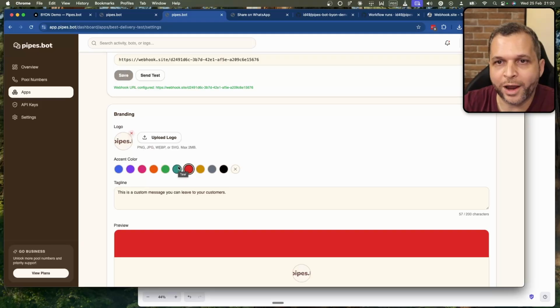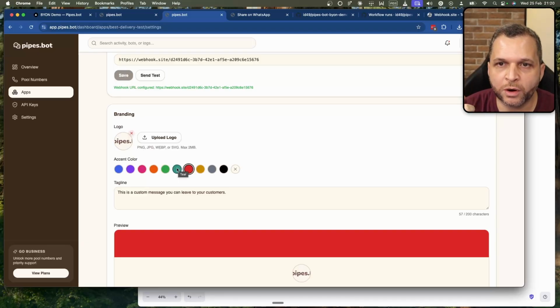So why we have a branding here? Because if you are going to onboard a customer on behalf of your app, we need to run this on Pipes.bot domain because we are a tech provider for WhatsApp API.